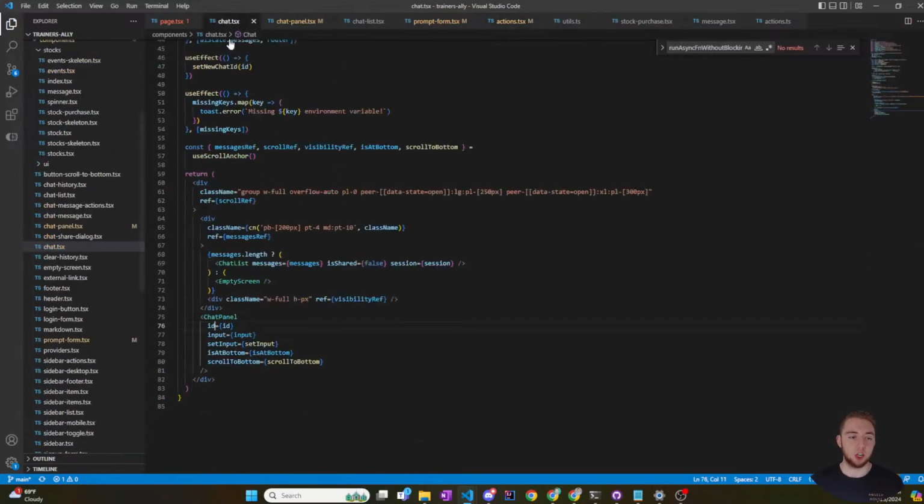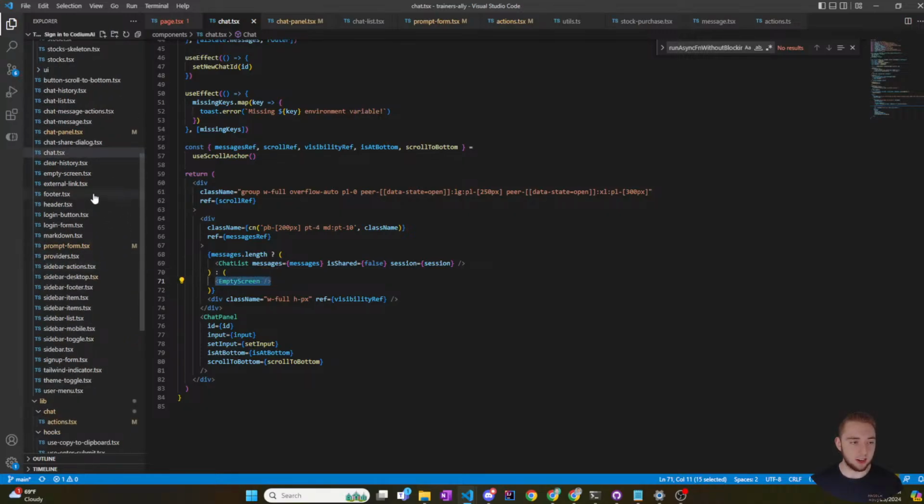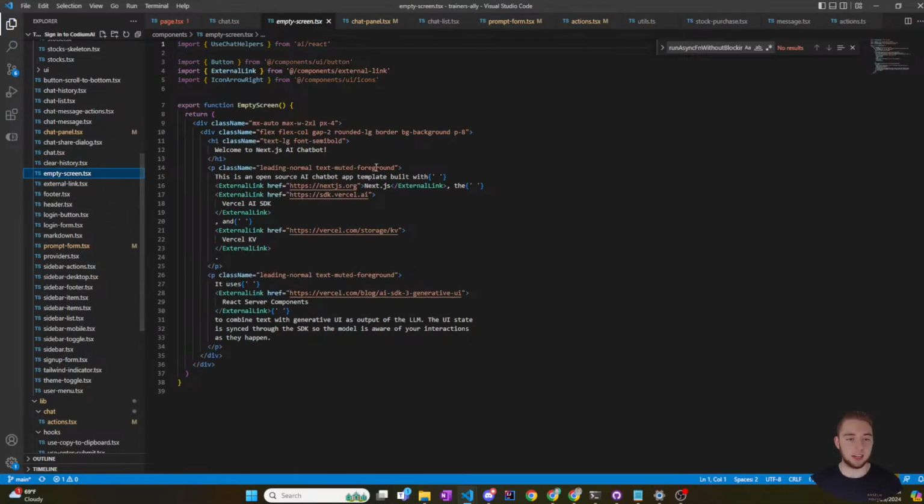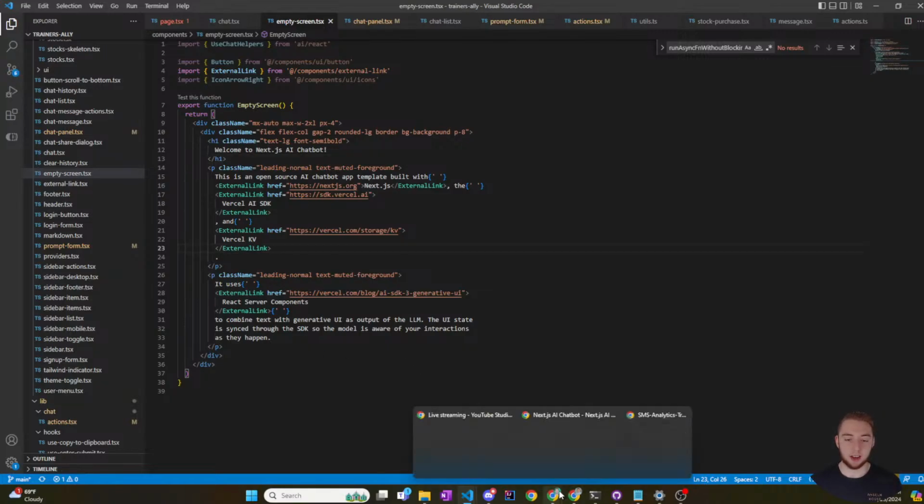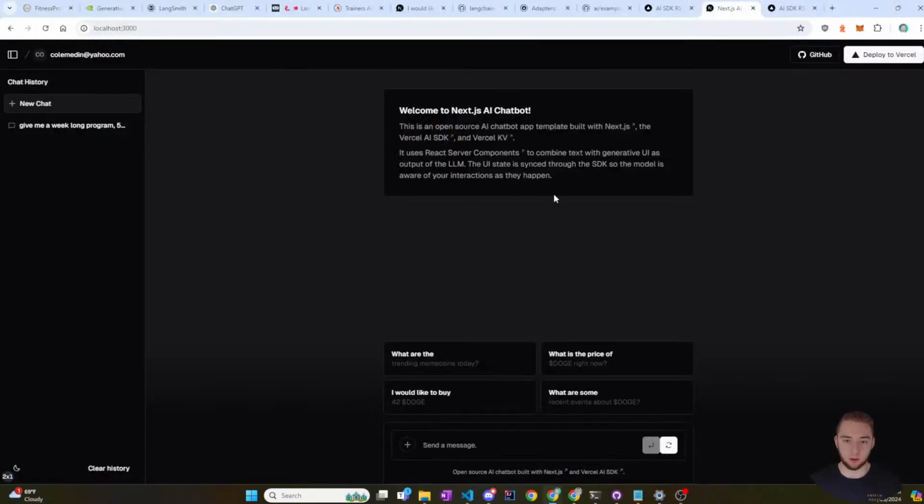All right, so if I go to the chat here, yeah, oh okay, I think this is actually it. So if there are messages, then I display the chat list. Otherwise, I display the empty screen. And the empty screen is neatly named. Okay. That is exactly this. So I found this block right here, which is good.